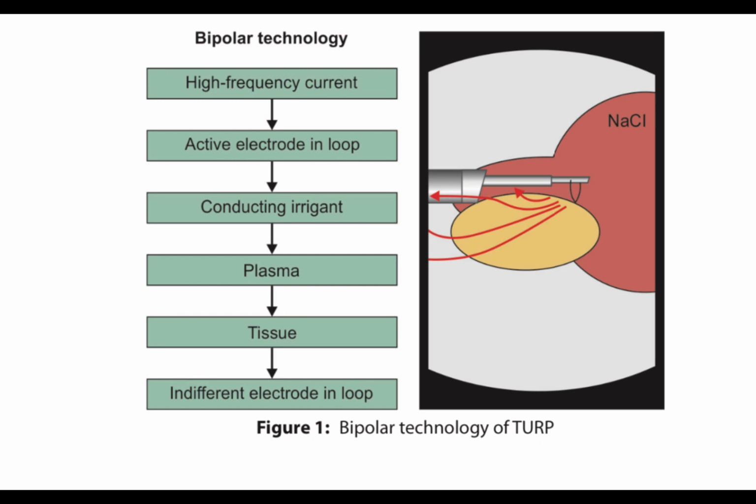And you know that the tissue cutting is not because of this active electrode conducting, but because of this plasma effect. This plasma is actually causing the cutting of the tissue, which is different from monopolar TURP. So the current passes into the electrode, from the electrode into the plasma, and this plasma is actually causing the cutting of the tissue. So the electrode is not directly involved in the cutting of the tissue, but this plasma effect causes the cutting of the tissue.